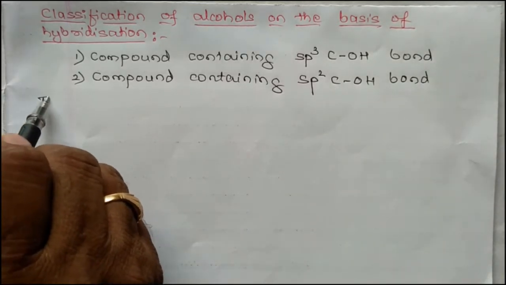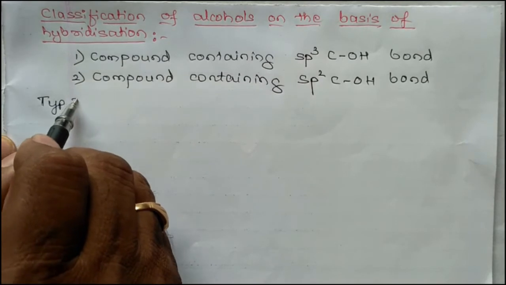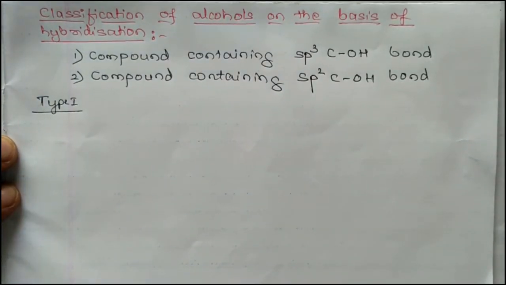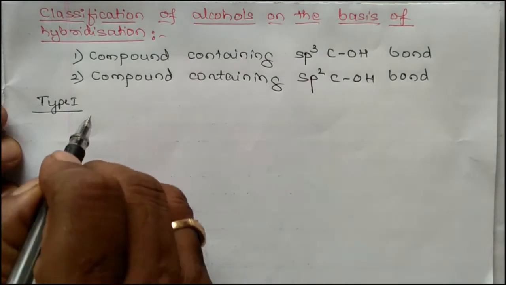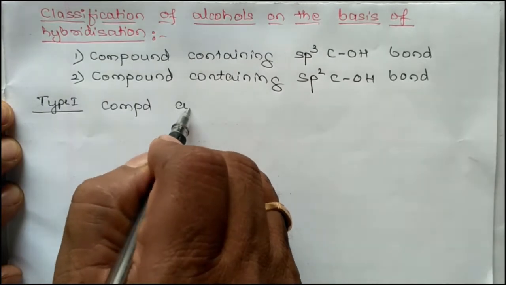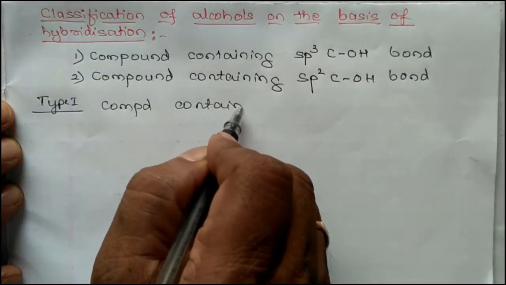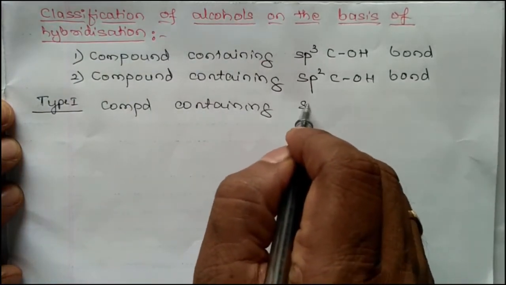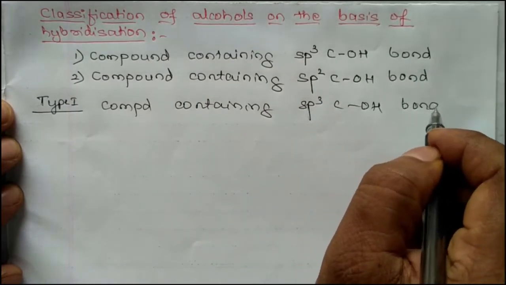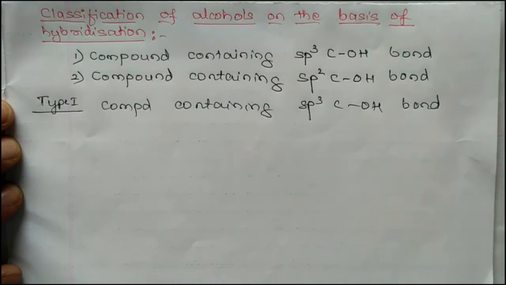Type 1. The first type of classification: compounds containing the sp3 C-OH bond.